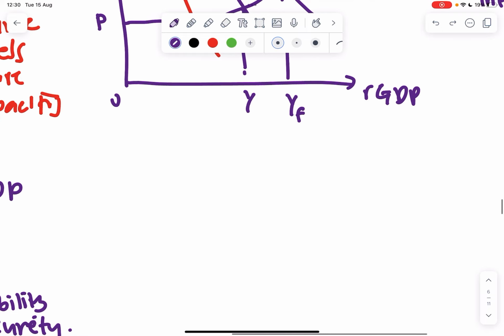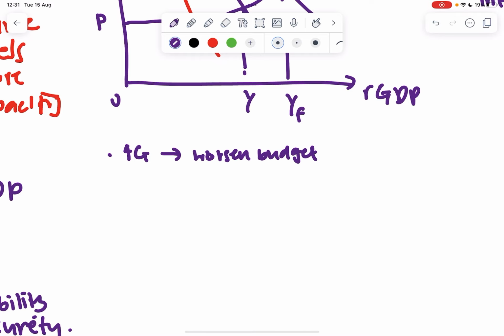The second one that we are familiar with when we're studying is that when I increase my G, the government expenditure has to come out of somebody's pocket, and it's coming out from the government's budget, which means that when I increase my government expenditure, it could actually worsen my budget position for France.